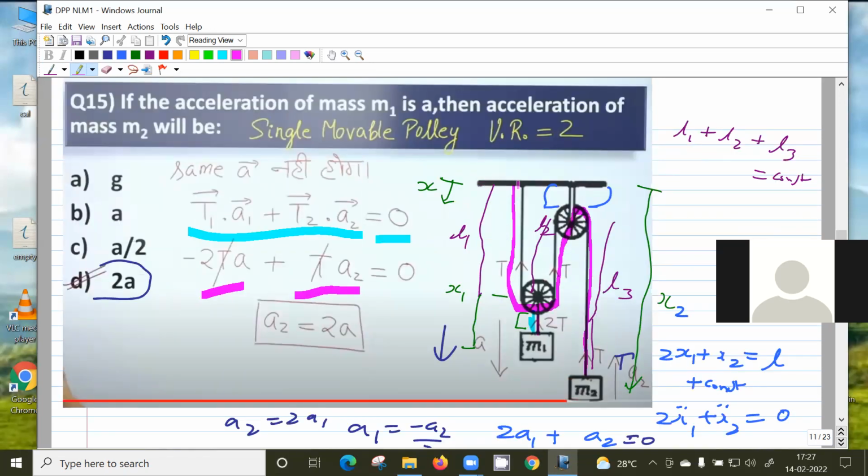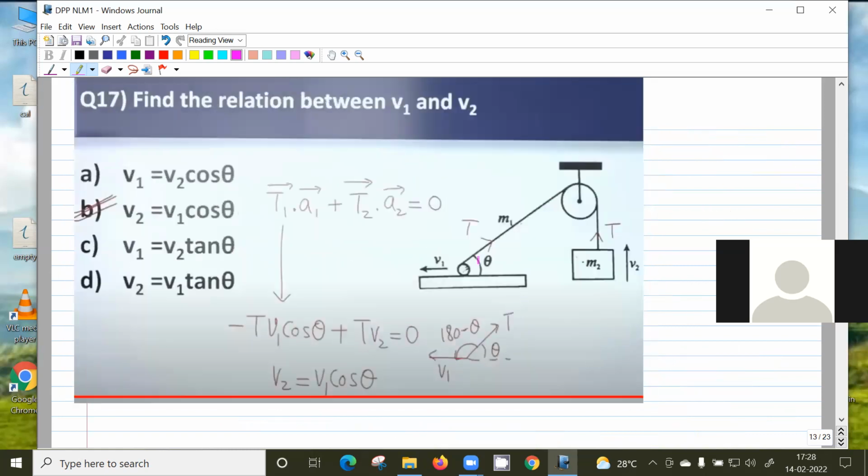Here also, the length of the string is constant. That is the constraint, and that constraint is giving the relation between A1 and A2. So similarly here, find the relation between V1 and V2. Here the same string, and the pulley is massless and smooth, so the tension will be the same. This is being pulled with velocity V1 towards the right. So what is the velocity V2?